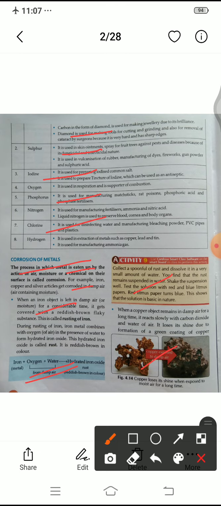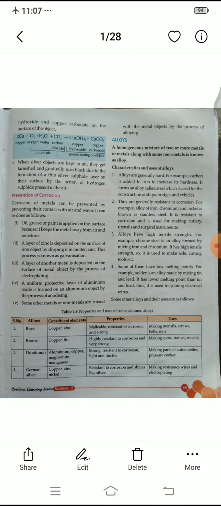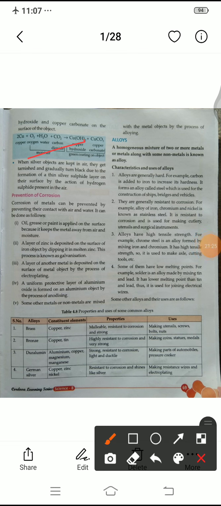You can see here, copper, when you keep the copper in the moist air, it accepts water from the air, oxygen from the air, and carbon dioxide also from the air, means it reacts with the three of them. After that it makes copper hydroxide and copper carbonate also.